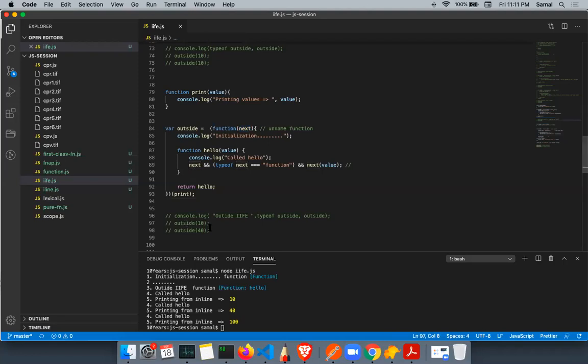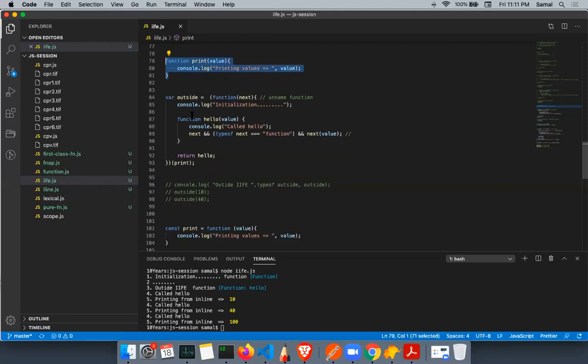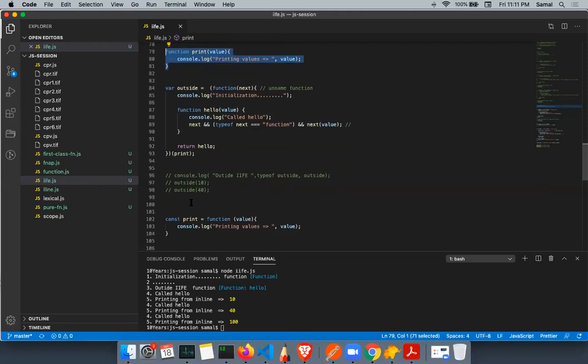So when we call outside 10, it will call hello. Hello will in turn call print. Print, basically this function, will execute. Correct. So this way, I have explicitly defined the print function, but I can directly call it here.